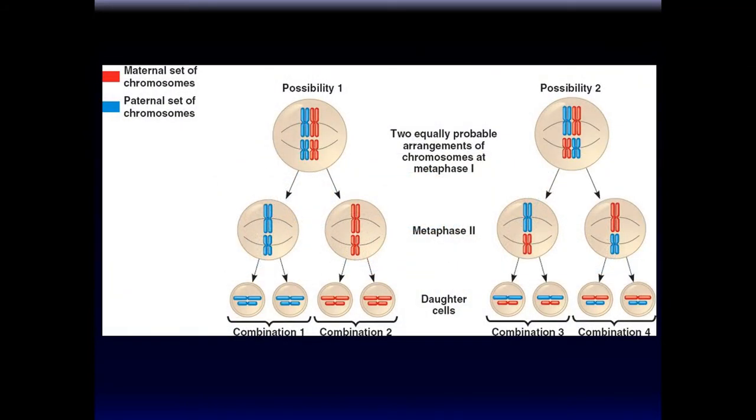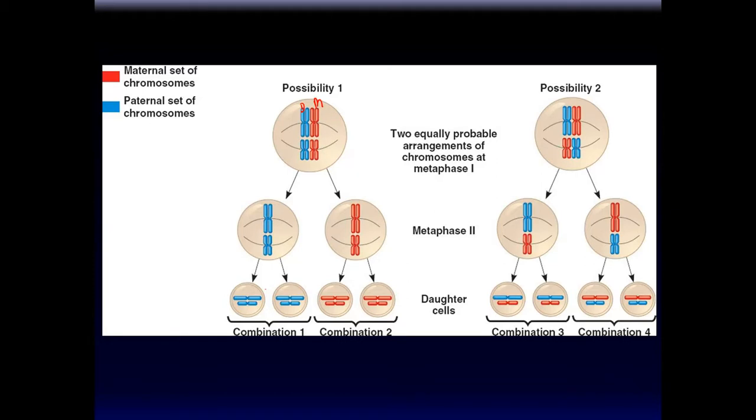Now, here's again emphasis on the same phenomenon. This is a cell that has only 2 chromosomes, and this is paternal. It's just for the sake of studying this. The blue is dad, red is mom. Dad's chromosomes, mom's chromosomes are duplicated, right? And then if they line up like this, okay, the daughter cells produced in the first division will be like this, and then when they divide, it gives you these 4 gametes.